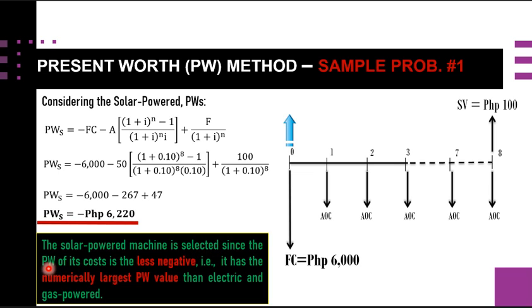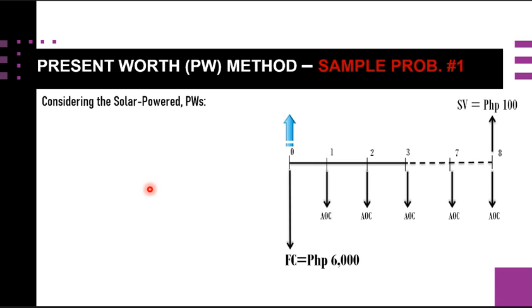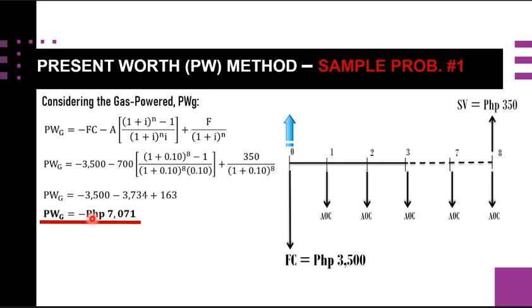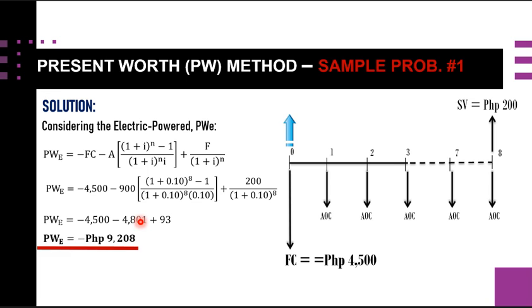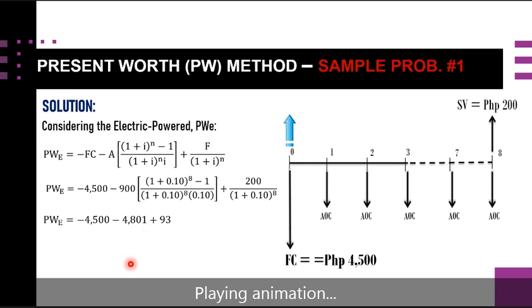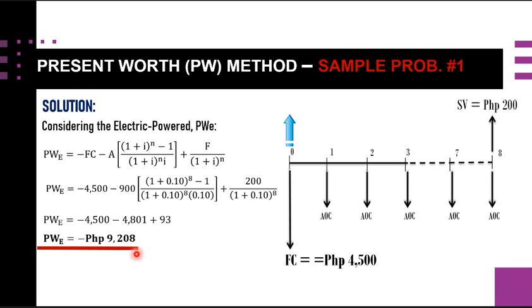Based on those calculated PWs, we can say that the solar powered machine is selected since the present worth value of its cost is the less negative. Why is it less negative? Because for the solar powered, it is negative 6,220. For the second alternative, it is minus 7,071, and for the first alternative we have 9,208.